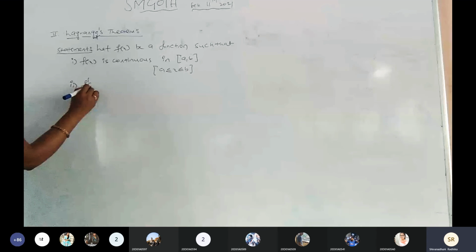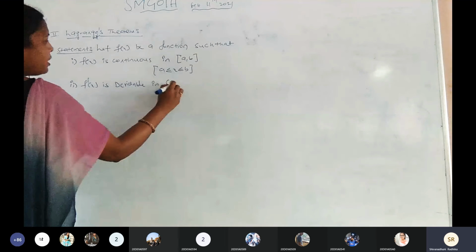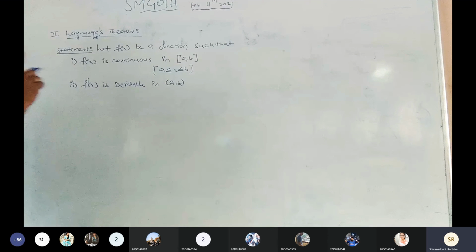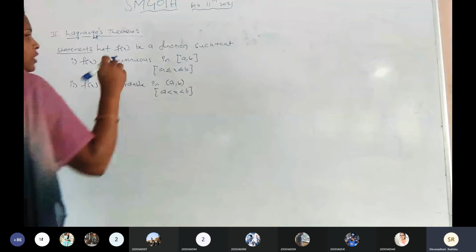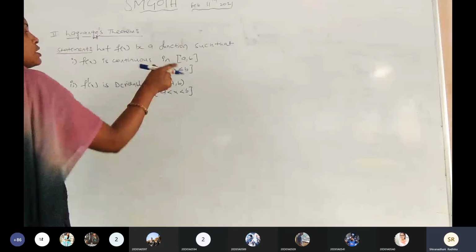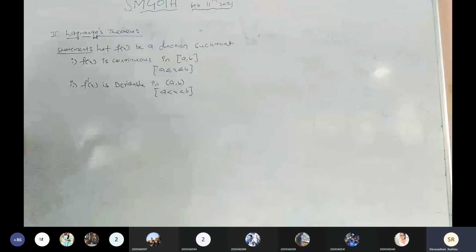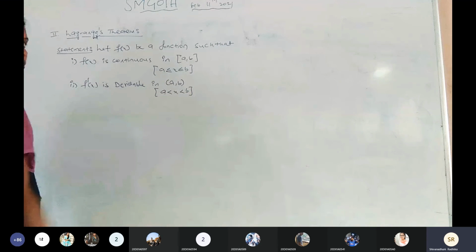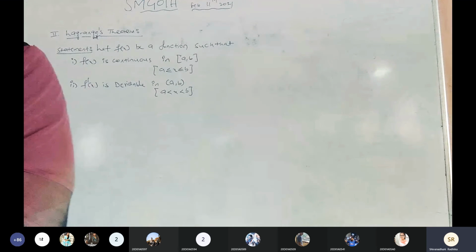And f dash of x is derivable in the open interval a comma b. From the open interval a comma b, when we are taking one value, that value must be in between a comma b. In the closed interval, if we take any value, that value is in between a comma b and also may equal a or equal b. అది అవ్వచ్చు అవ్వకపోవచ్చు, but equals to అనేది we have. In the open interval, the extreme points are excluded. Okay.